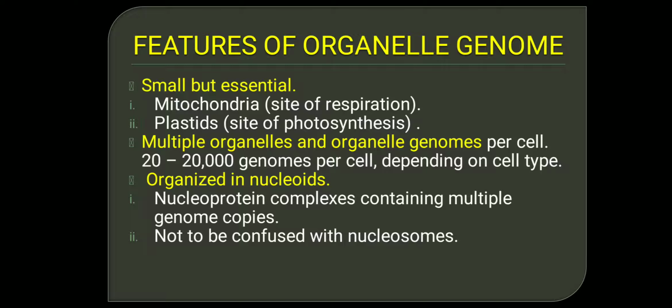In prokaryotes, we find nucleoids. And it is also known by the endosymbiotic theory that mitochondria and chloroplasts are prokaryotes. That is why the genome is organized as nucleoids and not as a nucleus. Now, these nucleoids help in the formation of certain protein complexes that are required for the functioning of mitochondria and chloroplasts.